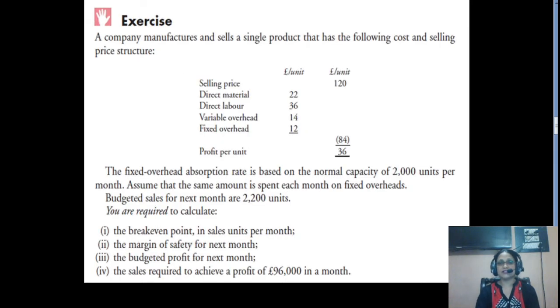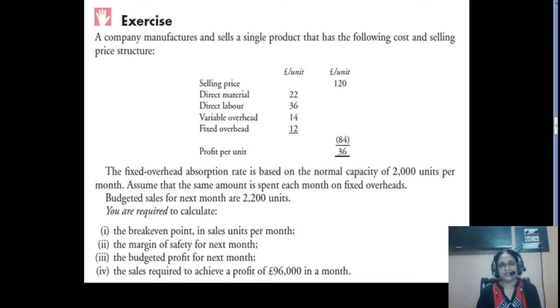Now, let us understand one numerical. Let me explain the numerical first. A company manufactures and sells a single product that has the following cost and selling price structure. Selling price is £120. Direct material is 22 pounds per unit.